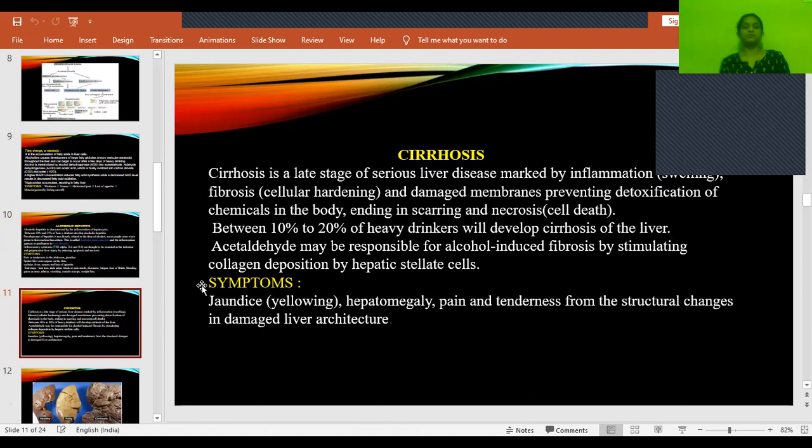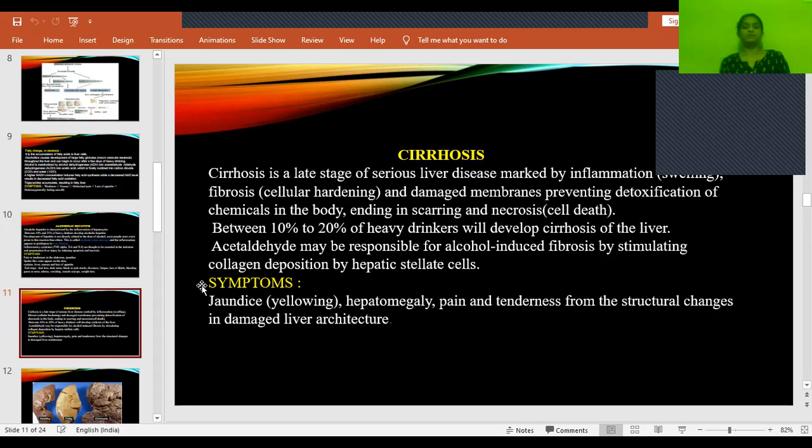As I said, the activated hepatic stellate cells will increase the production of collagen. When this collagen gets accumulated, it will replace the normal or dead cells, causing the complete loss of its ability to detoxify the chemicals, resulting in the end stage by causing scarring and necrosis. Complete cell death will happen.